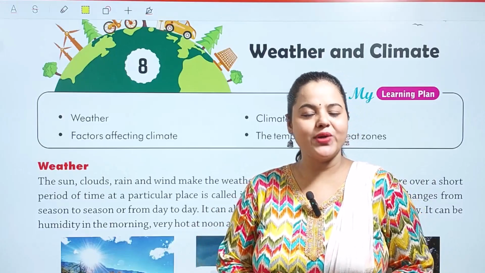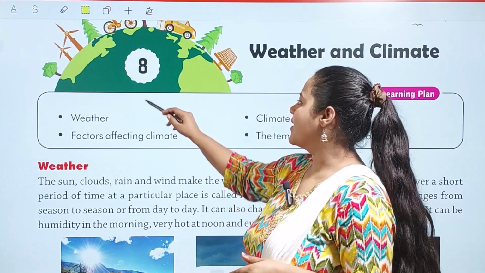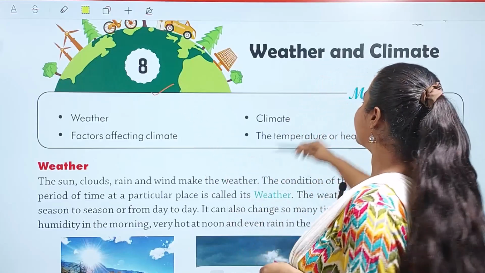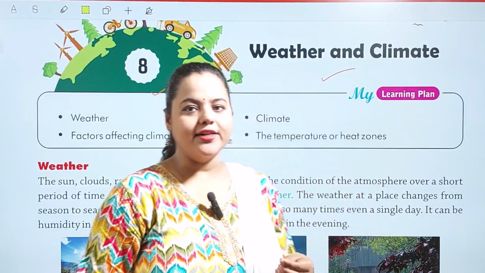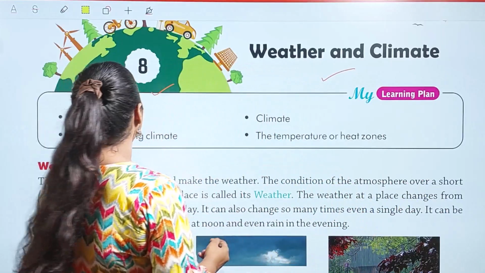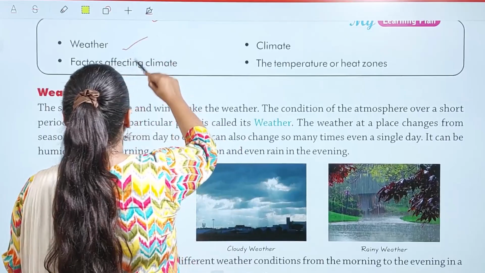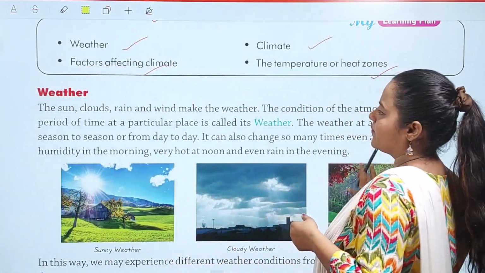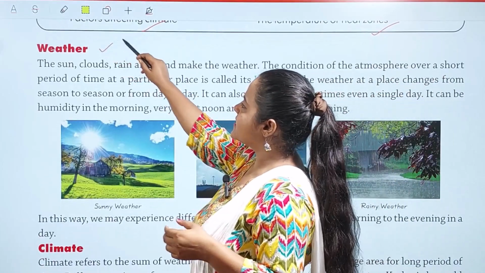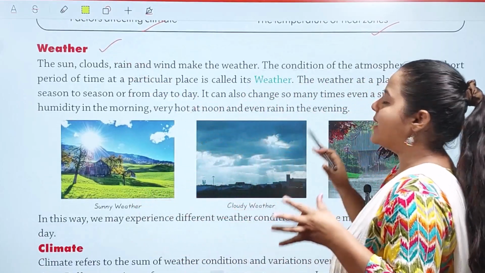In this class, we are going to study chapter number 8 and the name of the chapter is Weather and Climate. So in this chapter, we are going to discuss weather and climate. Learning plans: weather, factors affecting climate, and the temperature or heat zones. Weather: the sun, clouds, rain and wind make the weather.